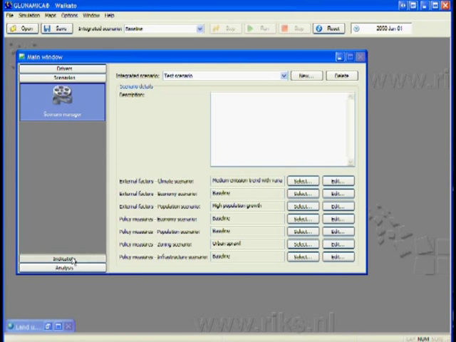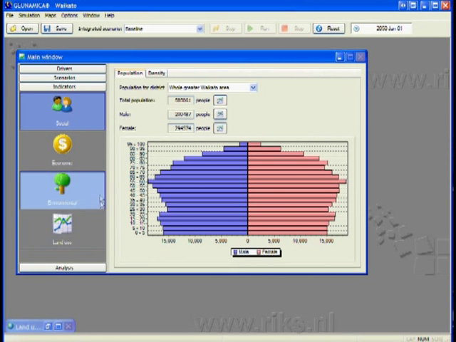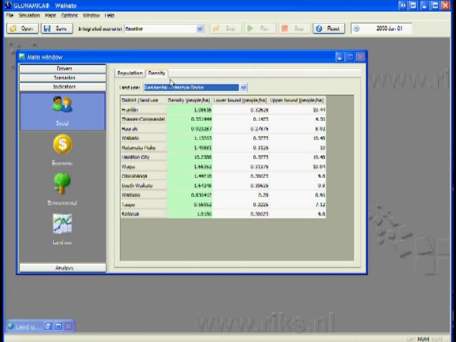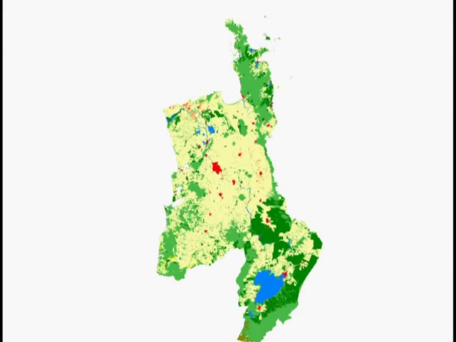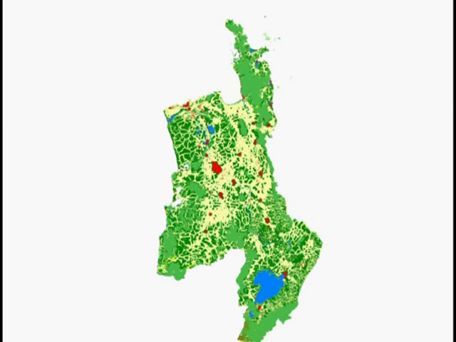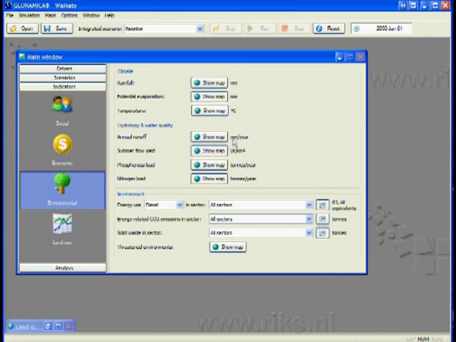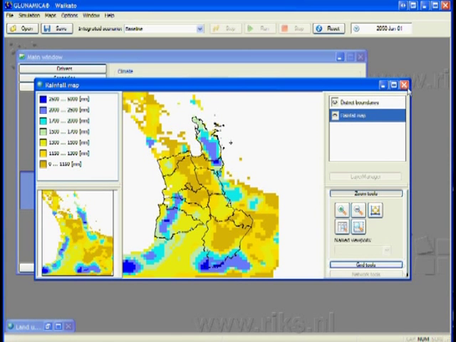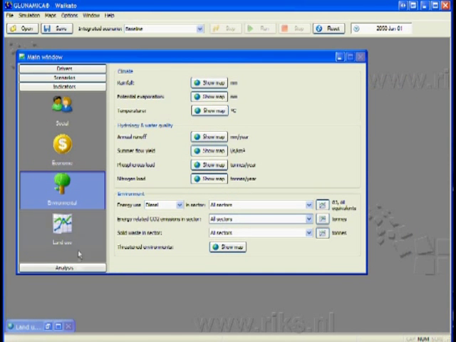Next, the user can examine the results grouped into indicators. Social indicators give information on the age and density of the population of the districts in the region. Economic indicators show trends on economic output, employment and consumption. Environmental indicators show maps of climate change, water quality, energy use and threats to nature.